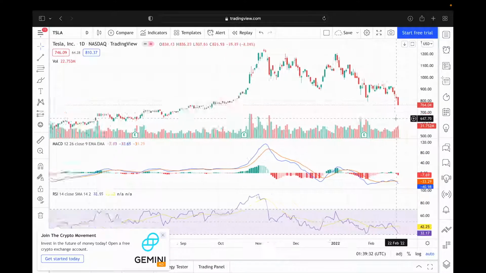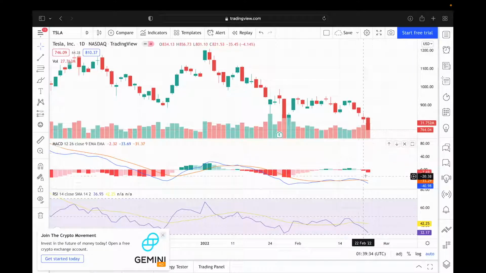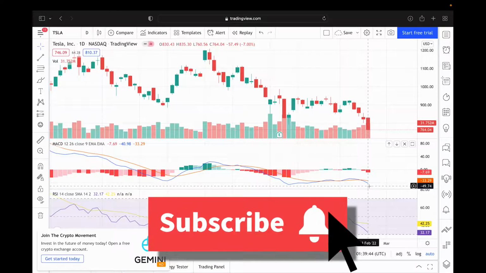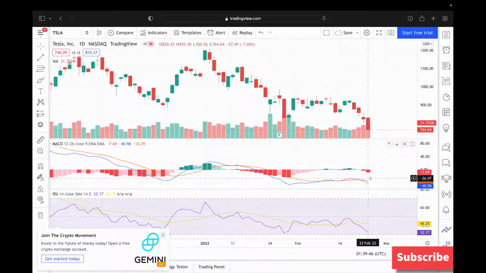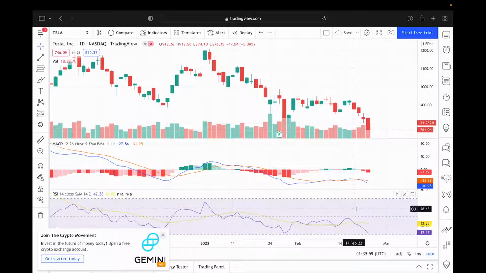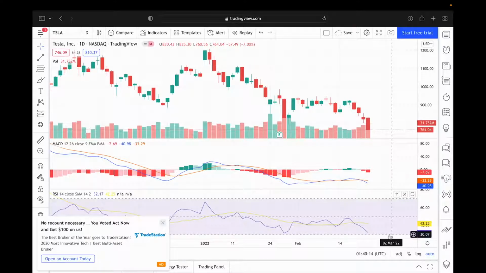Now, if we zoom back in here so that we can take a look at the MACD and the RSI charts here, we can see that the blue line, short-term momentum, is below or weaker than the orange line, long-term momentum, which is a bearish sign. If we look at the RSI chart here, the relative strength index, we can see that our RSI line is just about to touch the oversold territory, which is below this line here. If we touch the oversold level, there could be some reflex buying in Tesla. So we could see a short-term bounce.